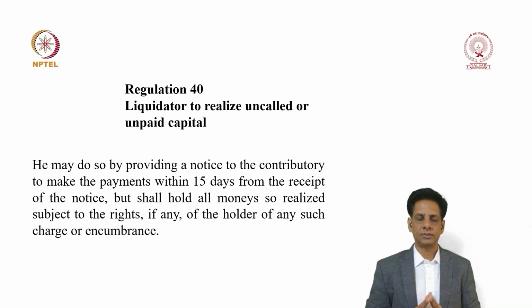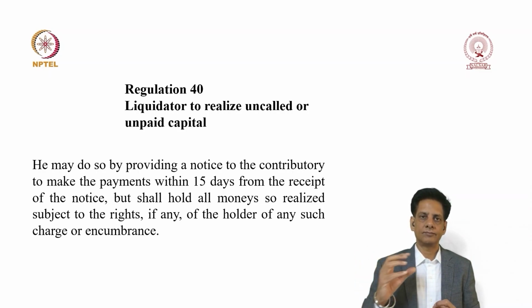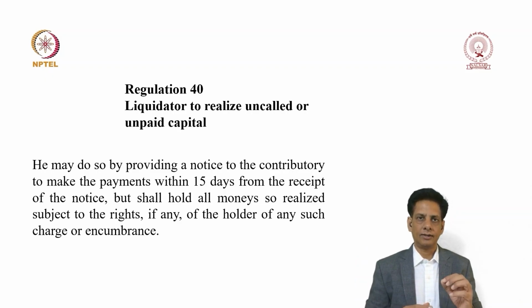So what we are saying is, as far as realization of money is concerned, the liquidator will receive the full money which is uncalled or unpaid, but however, unless the rights of charge holders or encumbrance holders are settled fully, the liquidator will not have authority to utilize the full money. Therefore, he has to hold the money for himself as a liquidator, also as a trustee for all other encumbrance holders who are like charge holders.